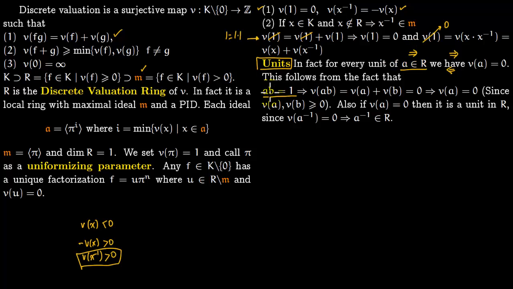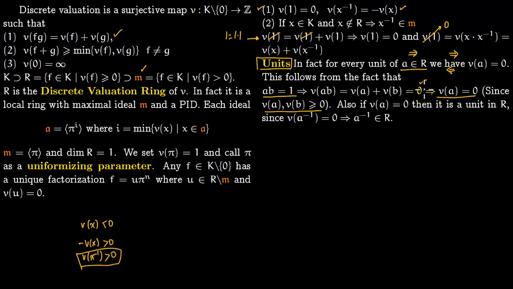A is a unit, so there exists some B in R so that AB is 1. Now take valuation, use this formula, and then valuation of 1 is 0, you get 0. But we are saying that A and B both lie in R. A is a unit of R and B is the inverse of A. They lie in R and their valuation has to be positive. So valuation of A and B has to be positive. So it has to be the case that valuation of A is 0, because you're adding two positive quantities and you are trying to make it 0. So therefore it will be 0.